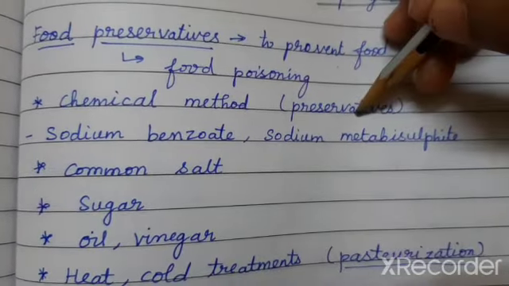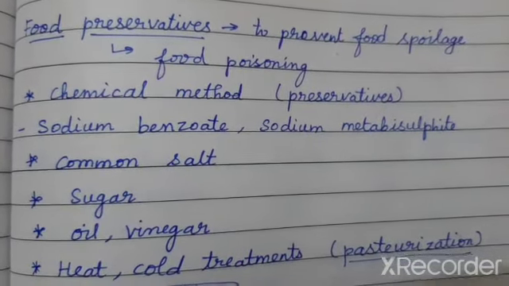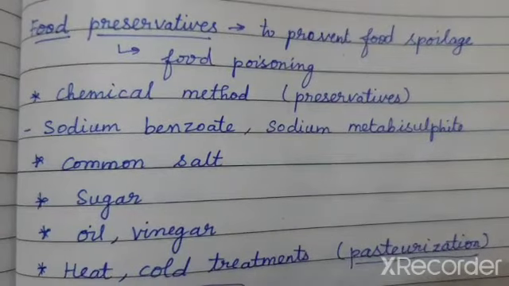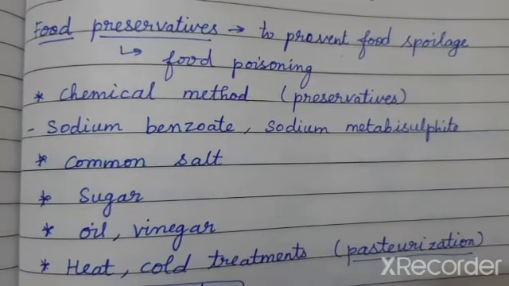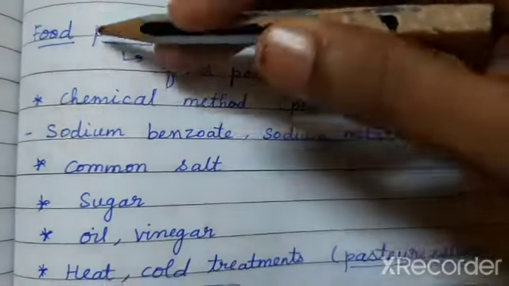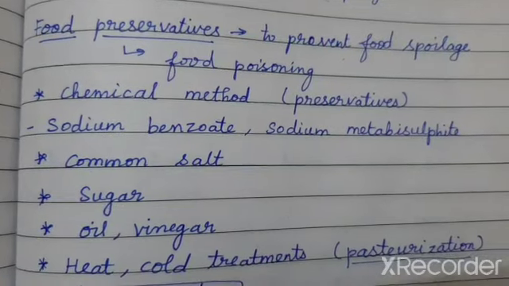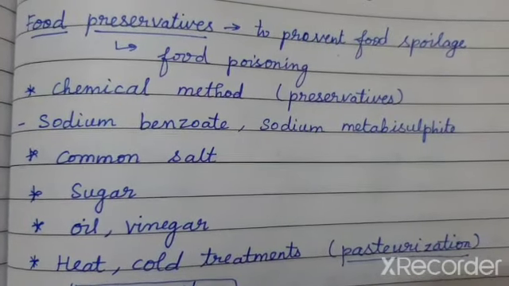The same fruit only, but there are possibilities for its spoilage, as well as we have preserved it and are using it for many days. How is it possible? That is because of the addition of some preservatives while preparing such pickles.